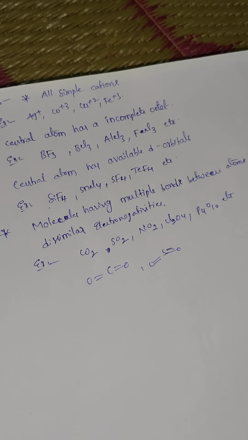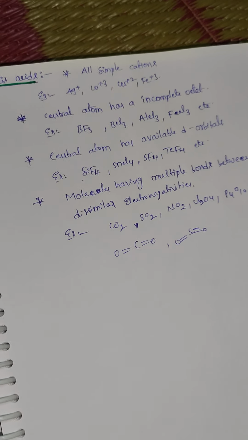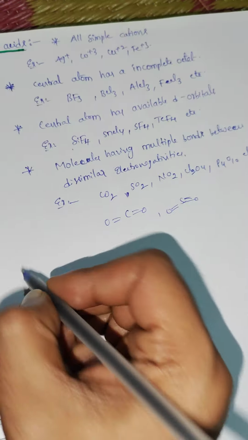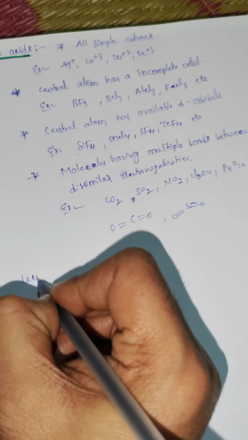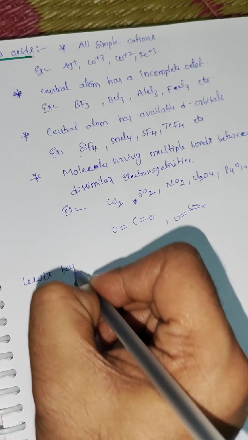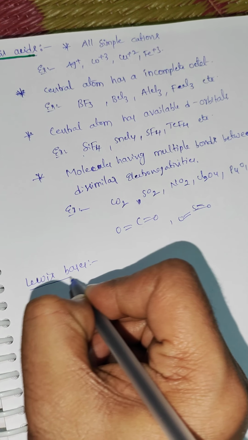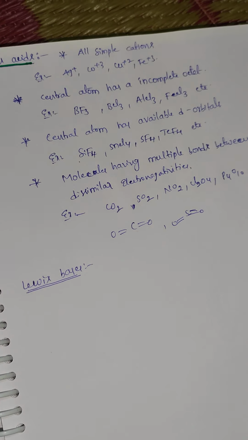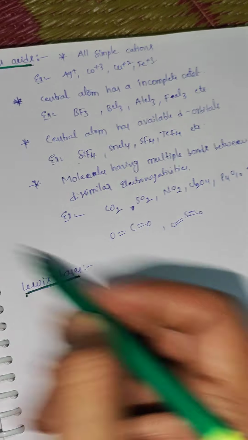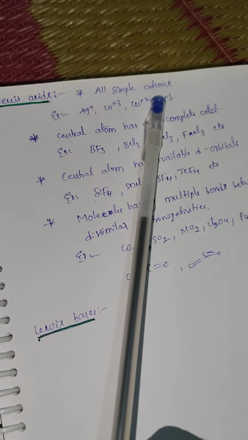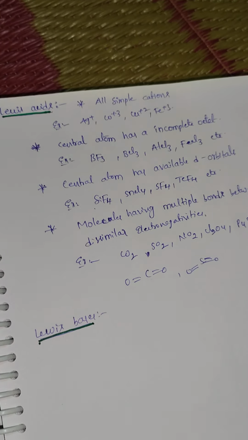Next we are going to discuss the Lewis bases. What are the conditions for Lewis bases? Quite the opposite. Here, instead of all simple cations, it is all simple anions.